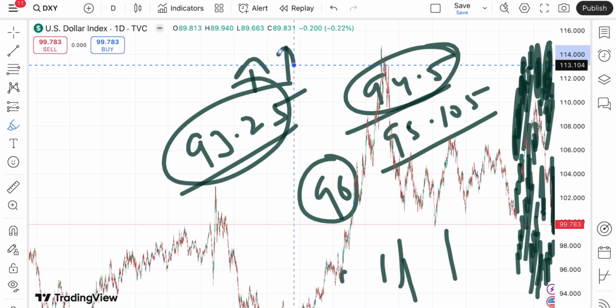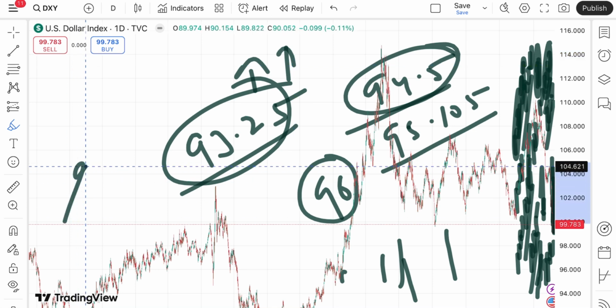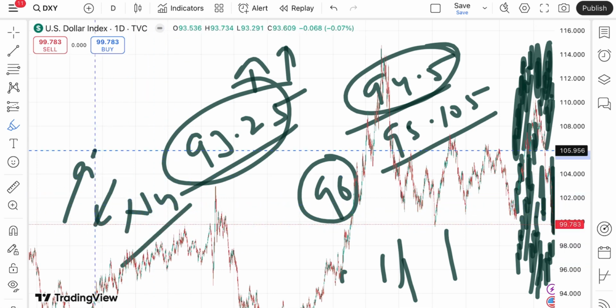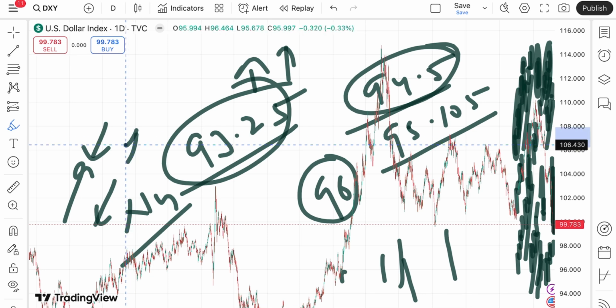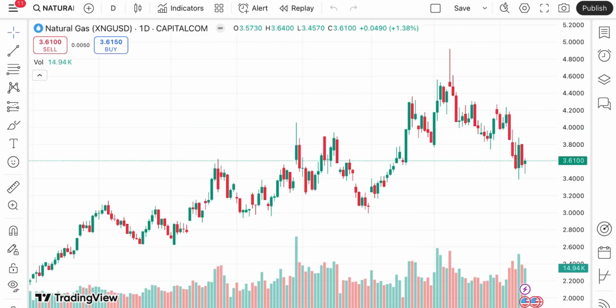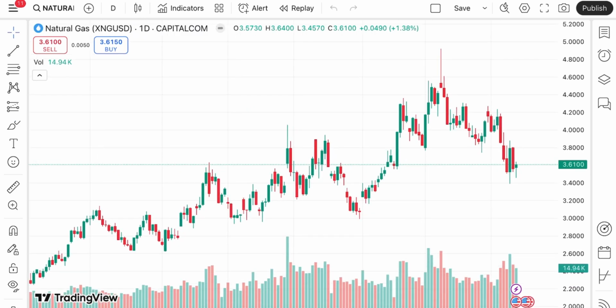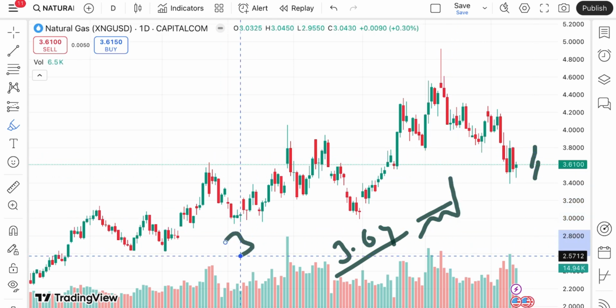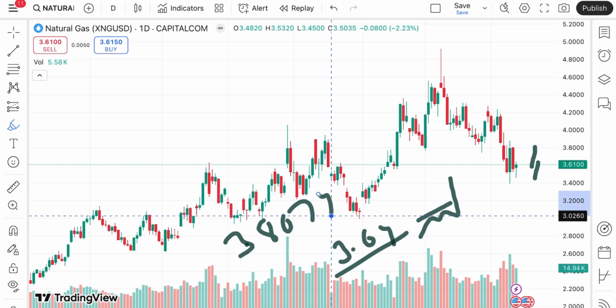Okay, now coming back again to the natural gas price, I have already explained that if the dollar index starts going down, natural gas price goes up, and when the dollar index starts going up, we see the natural gas price come down. Suppose the price sustains this level, there is a probability it will cross a level of 3.64, because this is already being tested, so the price will move above this level and touch a level of 3.8074.